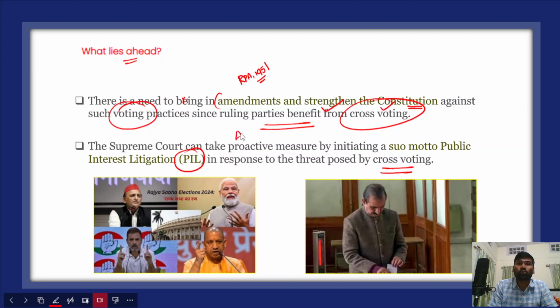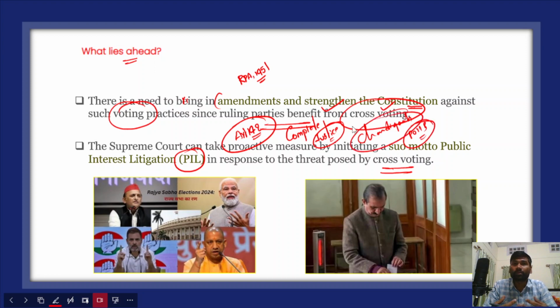The Supreme Court can also use Article 142 of the Indian Constitution to do greater justice or complete justice. Article 142 talks about complete justice. That was used in the recent Chandigarh polls. So the Supreme Court can intervene to prevent such cross voting, because it threatens democracy,